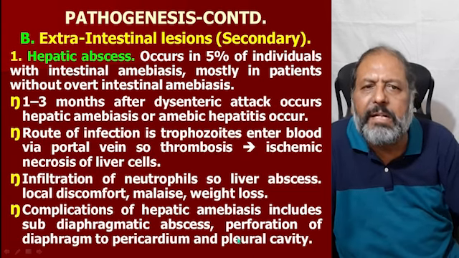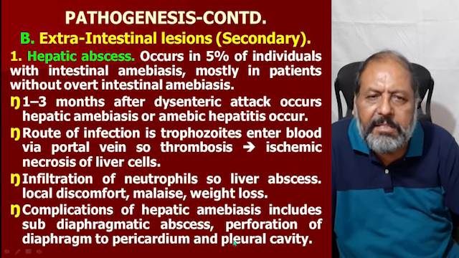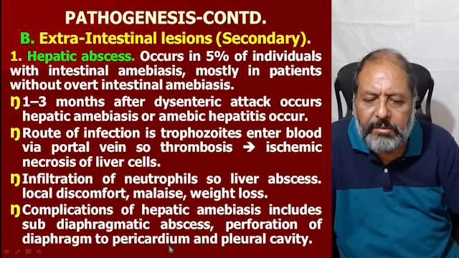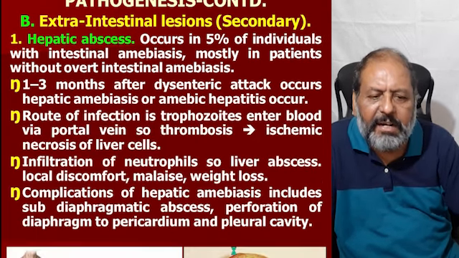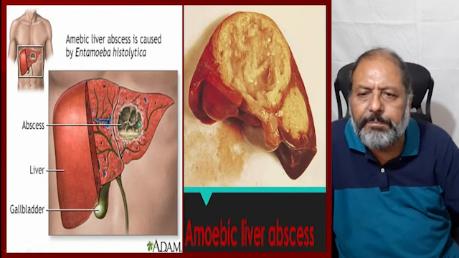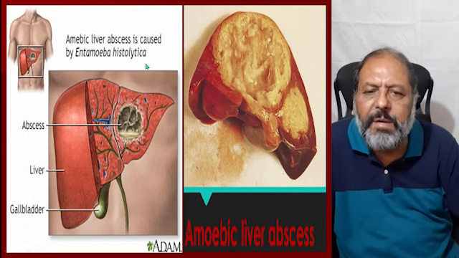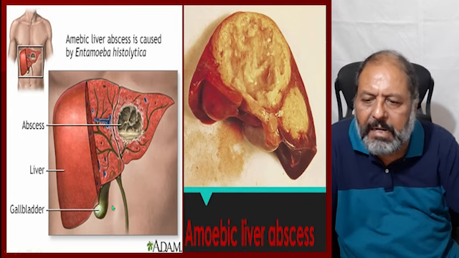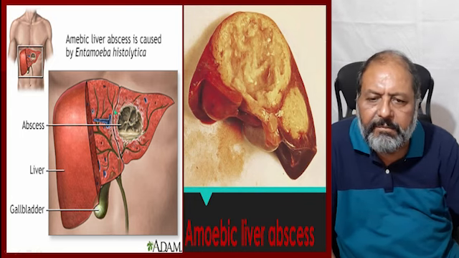When it is below the diaphragm, that is subdiaphragmatic, but when it crosses upward, it is going to involve the pericardium and pleural cavity.